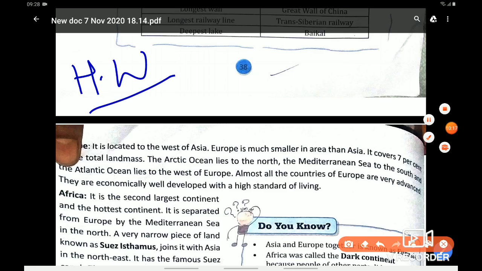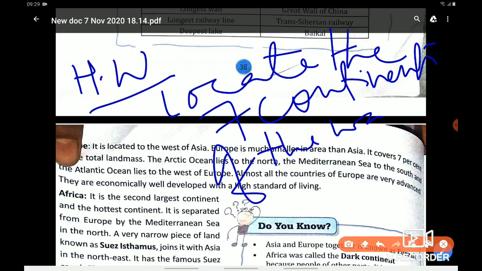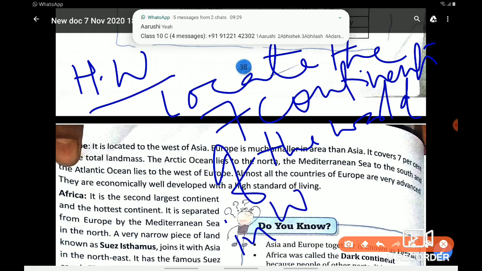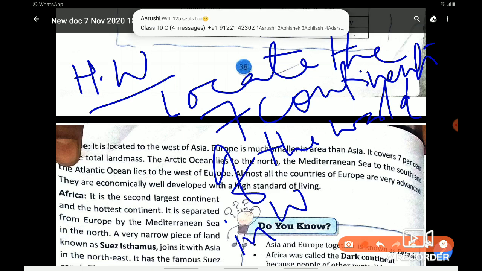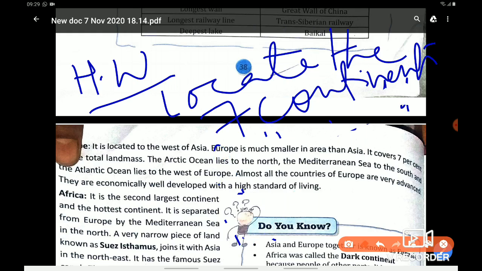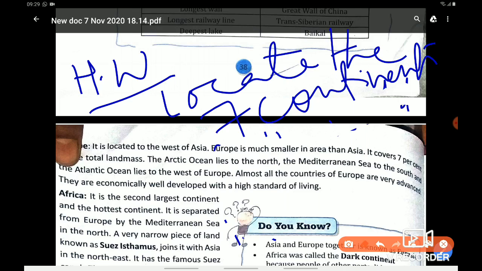Your homework will be to locate the 7 continents of the world on the world map.